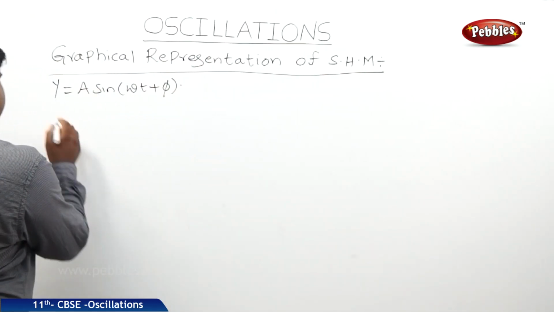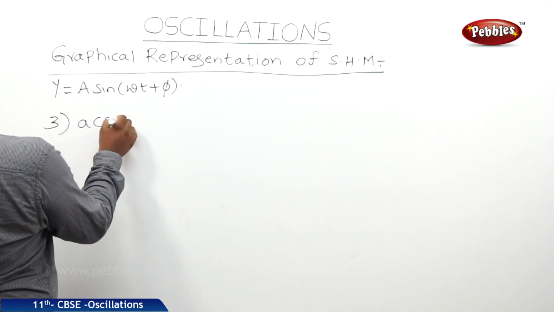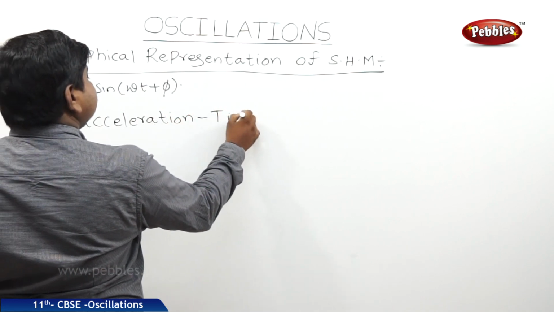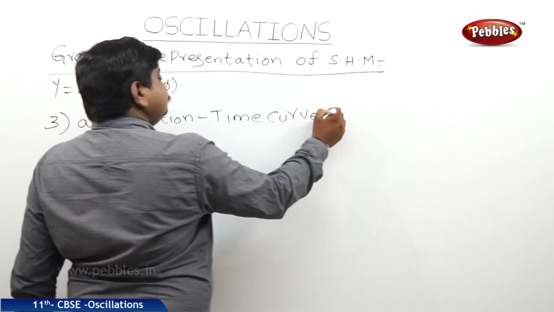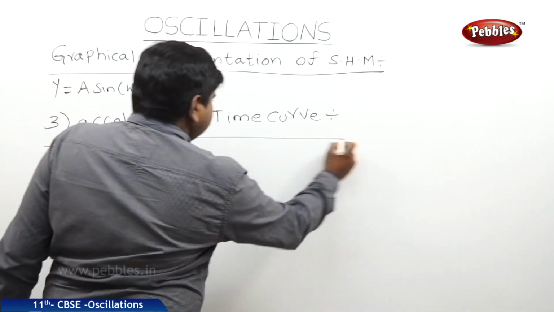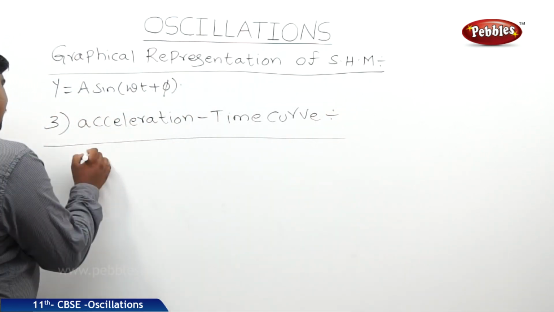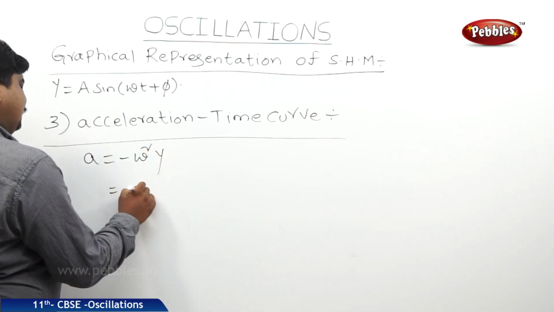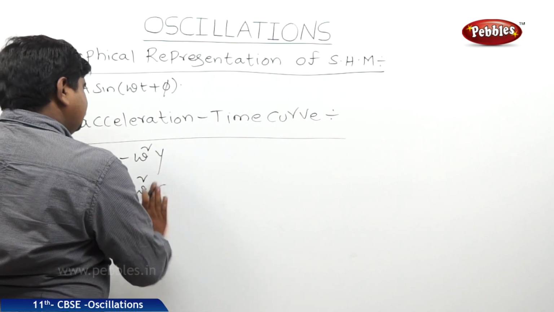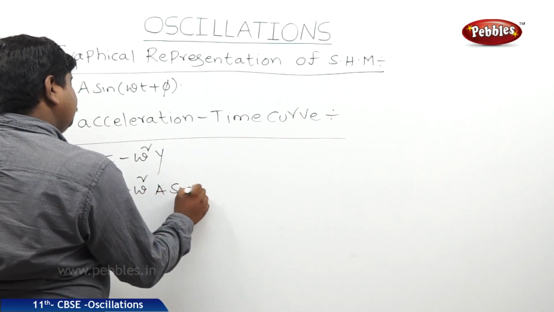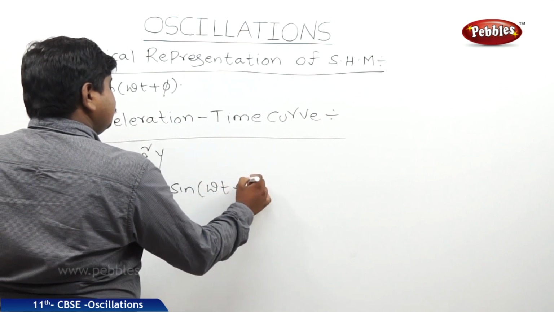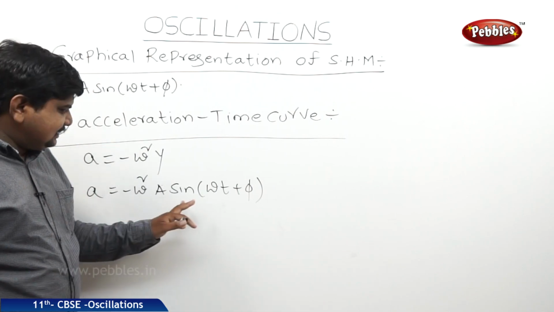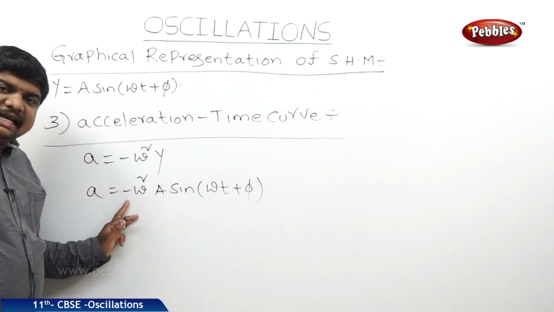The third one is acceleration time curve. We know that acceleration is minus omega square y. That means minus omega square a sin omega t plus phi. Means acceleration is a sine function but negative in order.